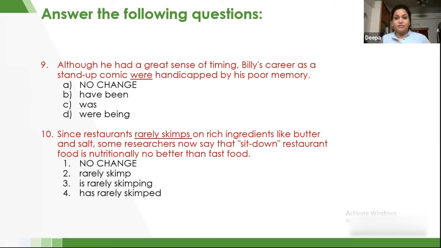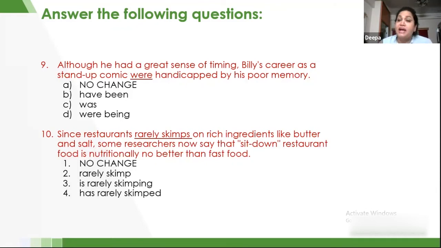"Is rarely skimping": we don't have to use this format also. It is very simple. Whenever you're doing subject-verb agreement, don't try to completely change the meaning and everything. Just look at the subject and verb only. Only when necessary, try to change the auxiliary verbs or anything, but don't unnecessarily try to change the complete meaning of the sentence. For example, "is rarely skimping" is also right, and "has rarely skimmed" is also right, because they are talking about the restaurant trying to skim.